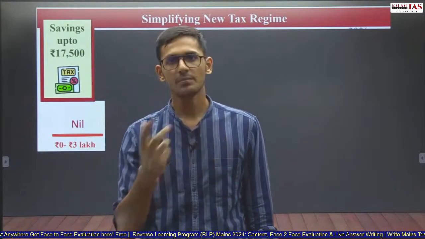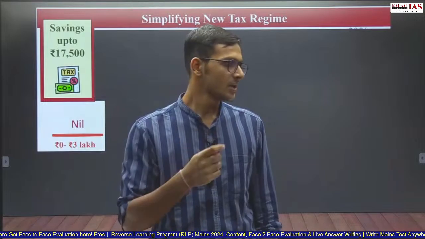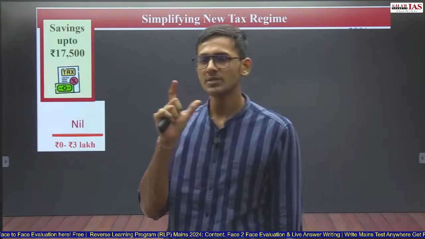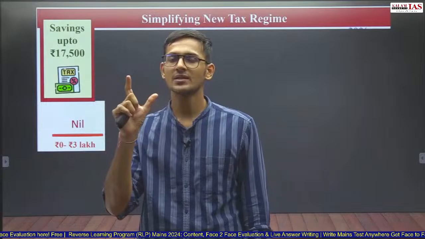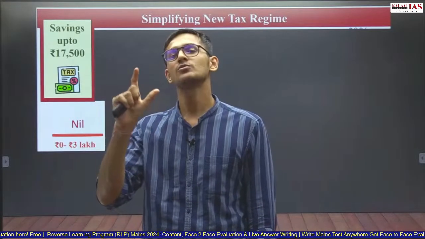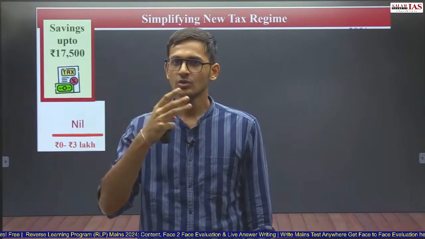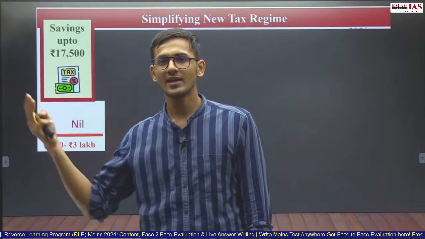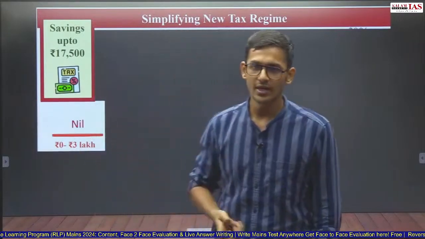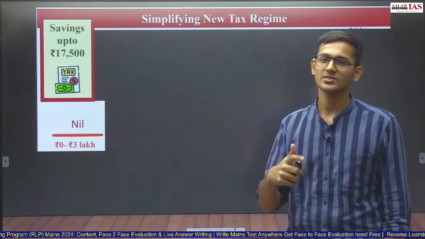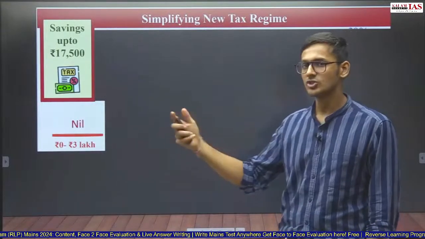Whatever is your income, depending upon which you will pay taxes. If your income is 0 to 3 lakh, then you will pay 0 tax. Then 3 to 6 lakh, 5%. 6 to 9, 9 to 12, 12 to 15, and then more than 15. So there was a bracket of 3 lakh income, which was used in the earlier tax regime in the last year. This year, this has been changed.